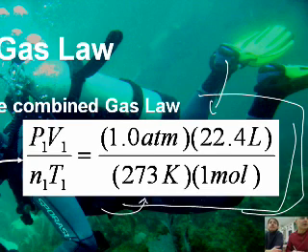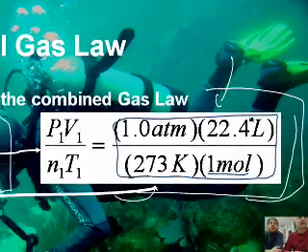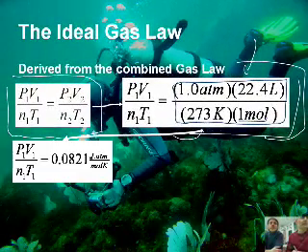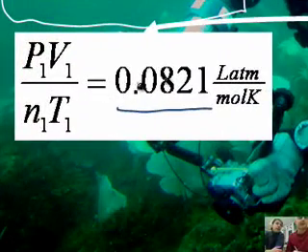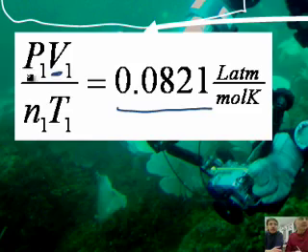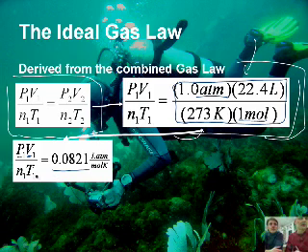And if you take this number right here, 1 times 22.4 divided by 273 times 1, you get a kind of famous number. So what you get here is 0.0821. Now that's some funky units it's got there. Well, I know it's kind of weird. It's liter because of the volume, and then atmosphere because we used atmospheres over here. And then we had moles, of course, and then we have Kelvin. So liter atmospheres over mole Kelvin. That's the units for it.